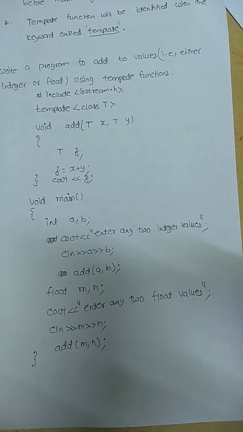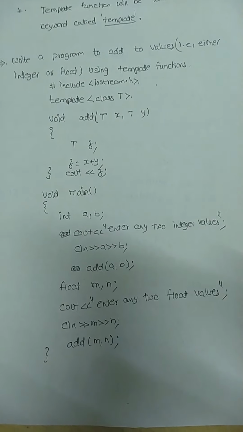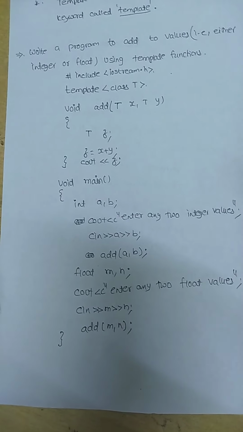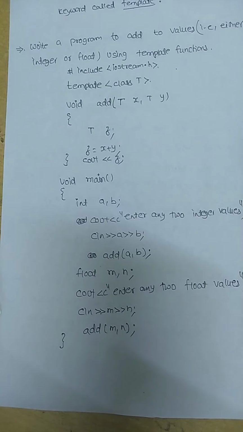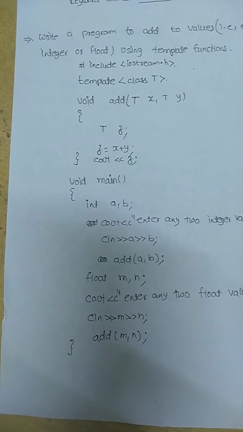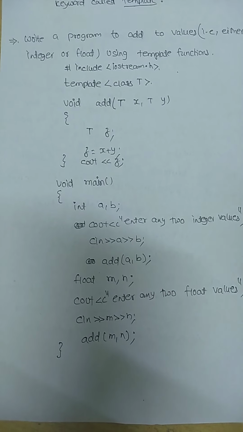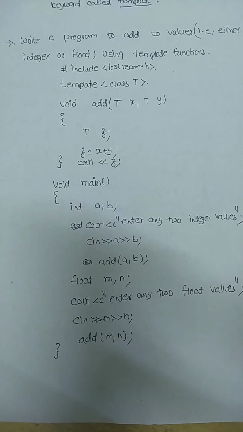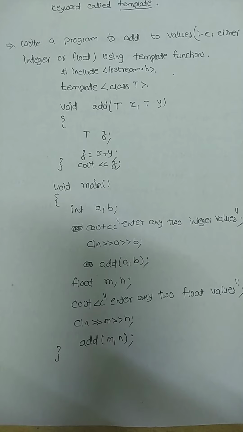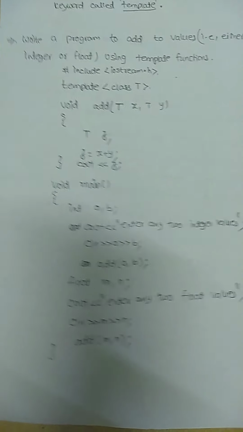Now I am calling add(m, n); since m and n are float, T automatically becomes float. So T is the data type which is automatically treated by the compiler. If we pass integer, T is treated as integer; if we pass float, T is float. T is what we call a generic data type. That is about template functions.